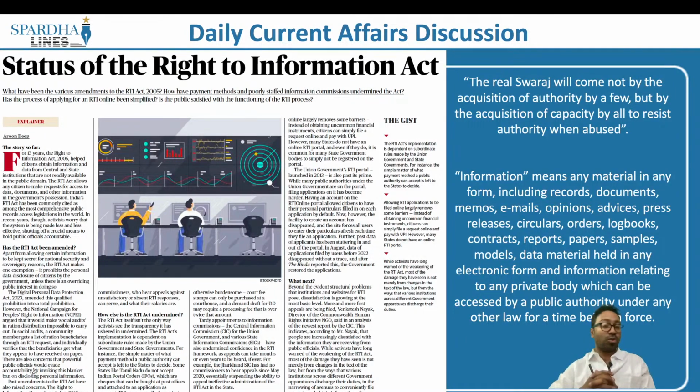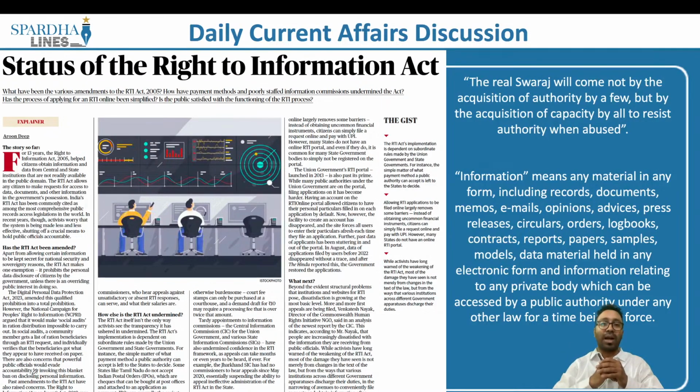The author as a whole goes on to say that the Right to Information Act has been able to bring massive transformation in the country when it comes to transparency and accountability. However, there have been a massive number of issues arising of late, primarily because of a couple of grievances which have not been addressed. One is on the structural front, the other is on the basis of the rules, the third is on the basis of the law, and also because of lack of cooperation from the authorities. Let us try and understand the intent of the author.